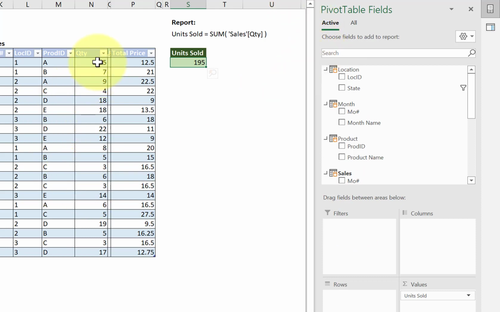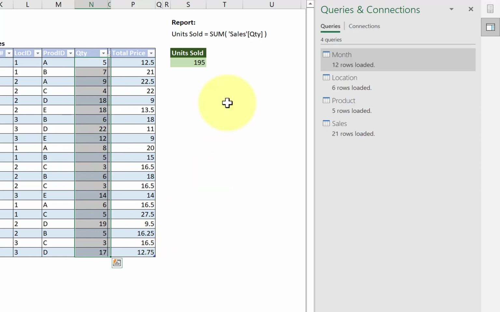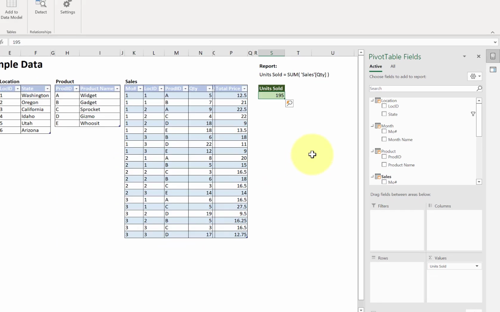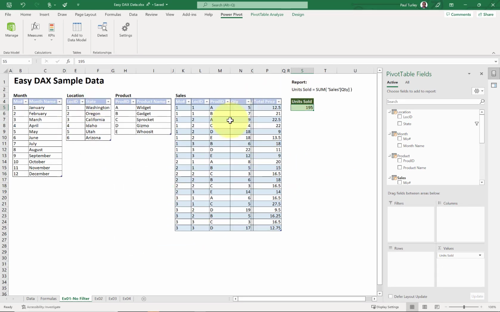So if we were to add up all of the numbers in the quantity column, they would add up to 195. Really super simple stuff for this simple example before we really get into the weeds. Now, I haven't filtered any of my dimension tables yet.